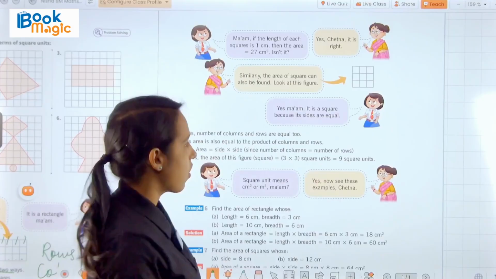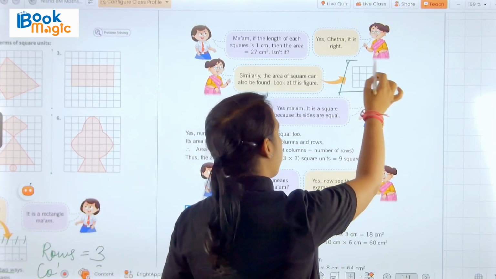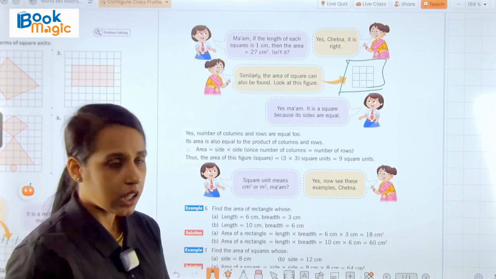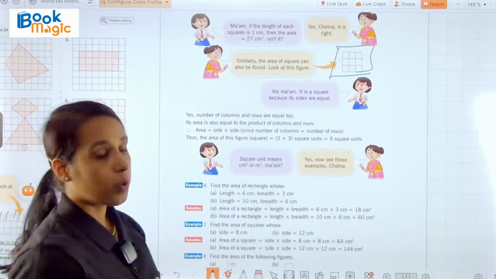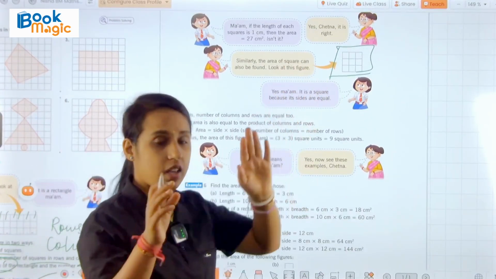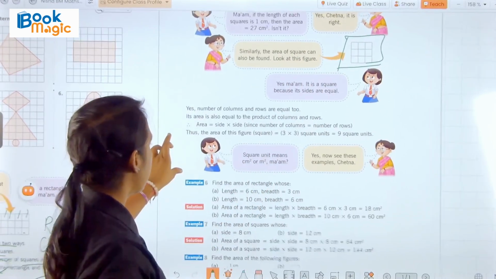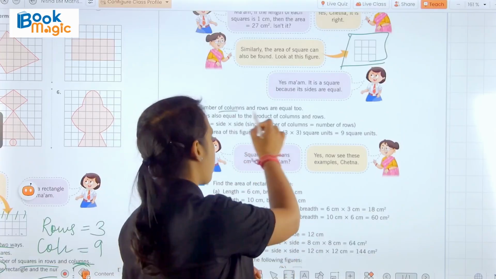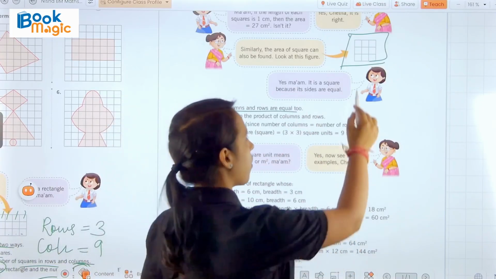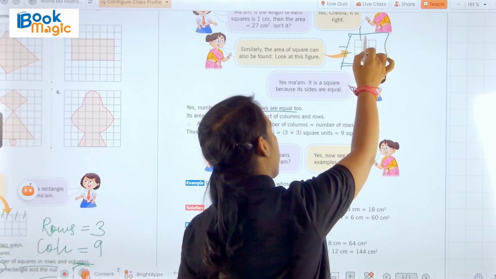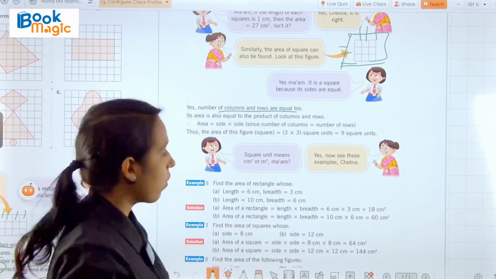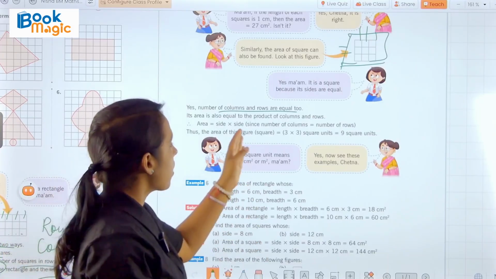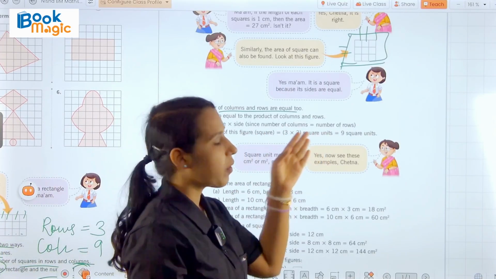Look at this figure. So here we have the square. Chetna said, yes ma'am, it is a square because all its sides are equal. Then the teacher replied, yes, the number of columns and rows are equal too. Here the number of rows is 1, 2, 3 and the columns 1, 2, 3, they are also the same. So area will become side into side, since the number of columns equals the number of rows.